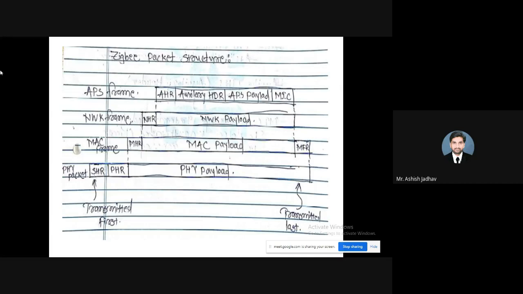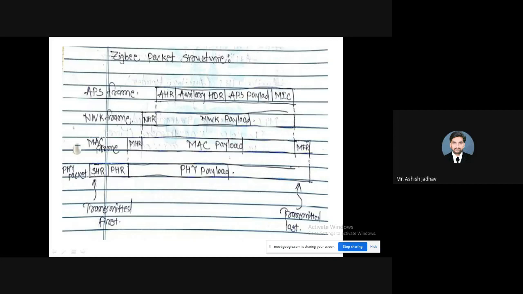After that, we have this PHR. PHR stands for physical layer header, PHY header, right? This contains payload length information. So whatever the length of this payload is, the information is included in this PHR, the PHY header. So the length of the PHY payload is appended here, right? Those two things are appended by the physical layer. The rest of the thing is nothing but data.